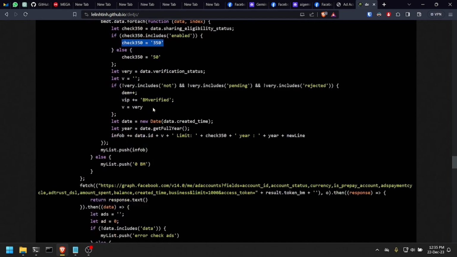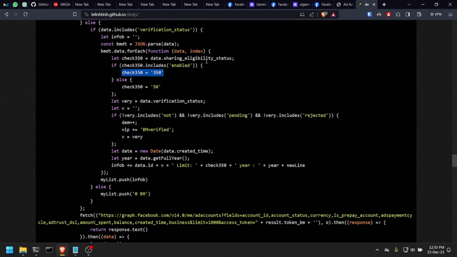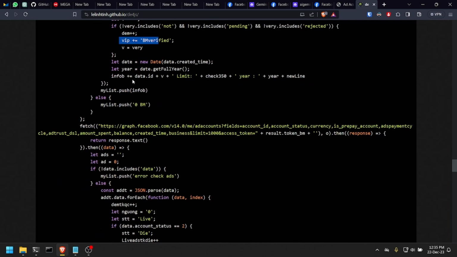I'm not sure. It checks the verification status to see if your business account is pending or rejected or something. And if it is good, it will save that information as well. Finally, it gets the date of creation of your account. It joins everything into a string and pushes it again into this my list here.